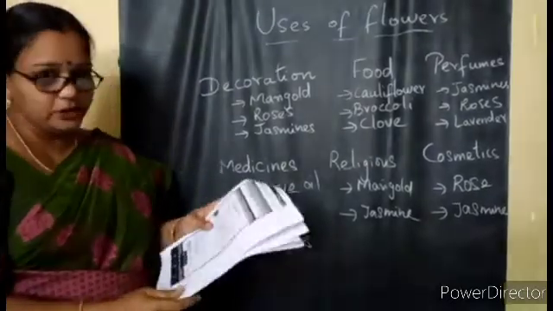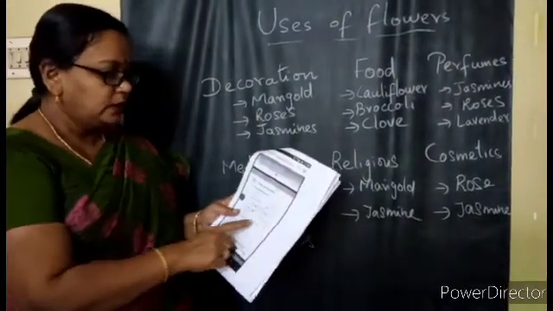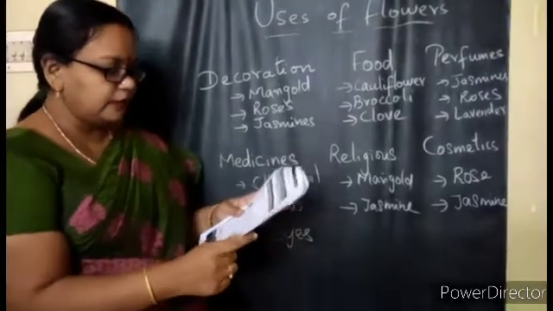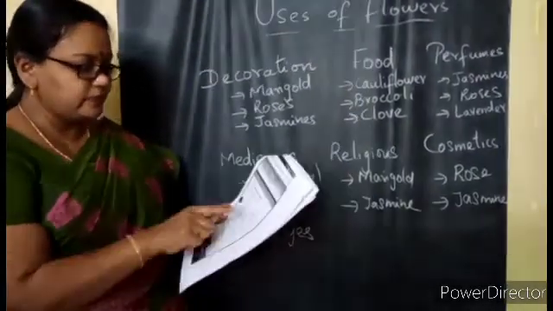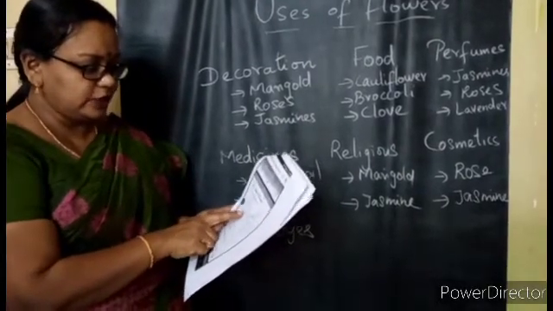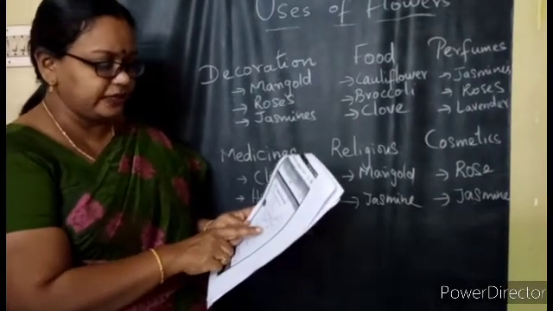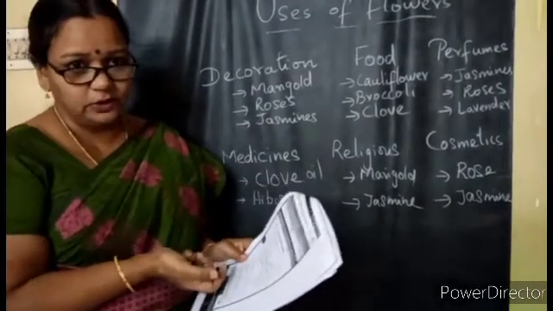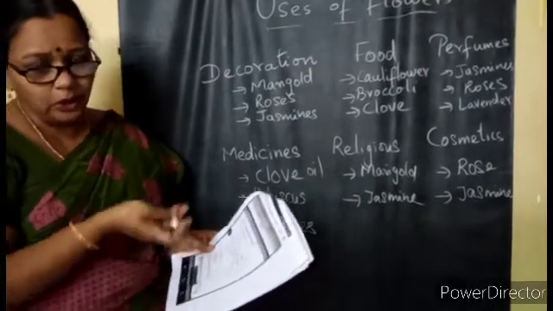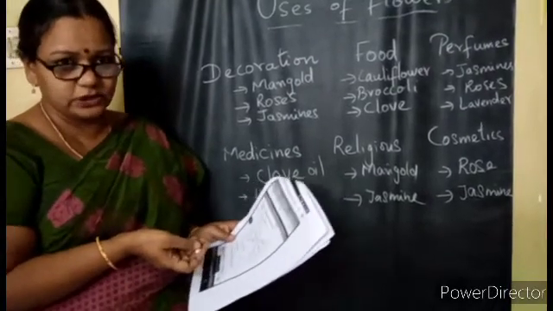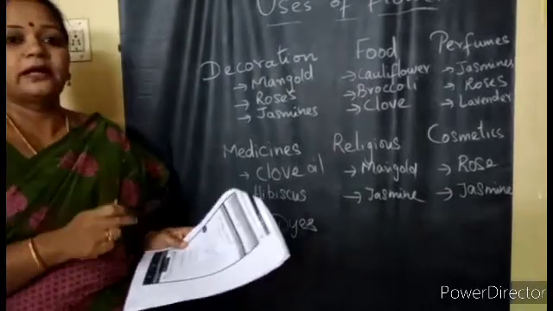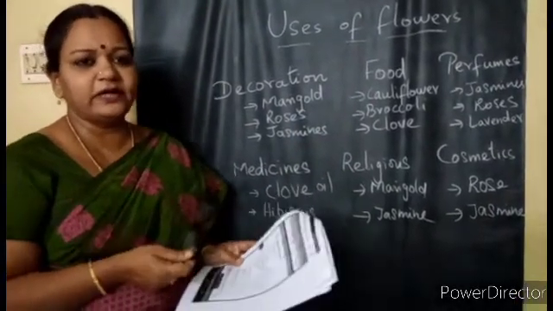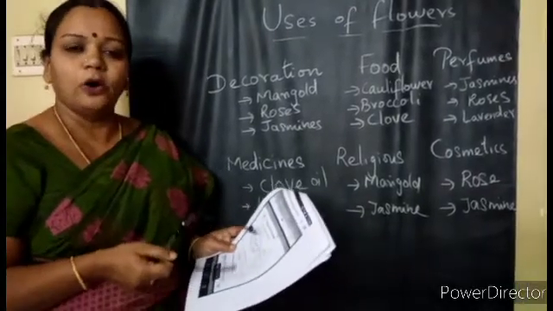You always write the date, and you have to mention the names of the flowers. Fill in the chart with the examples of flowers for each use. Some of them are used as food, decoration, religious, perfume, cosmetic, and also for giving gifts. So for giving gifts, bouquets and all, we mostly use roses, and also tulip flowers, and even chrysanthemum. Lily flowers are used. Like that, after reading the lesson, you can complete this on your own, I hope.